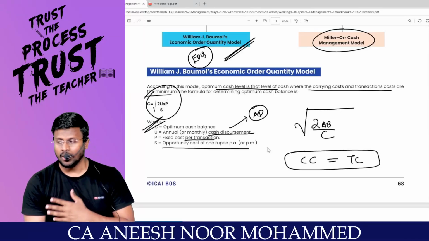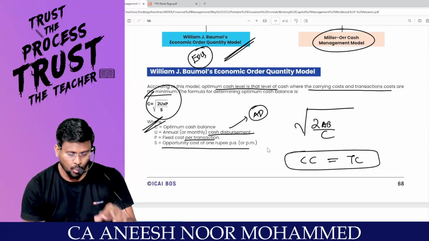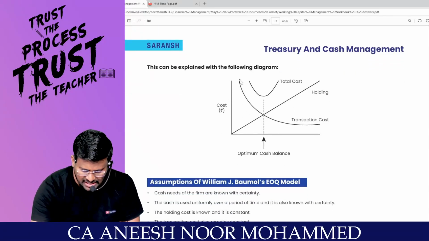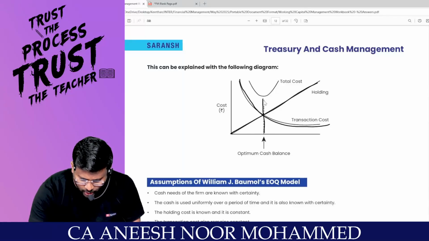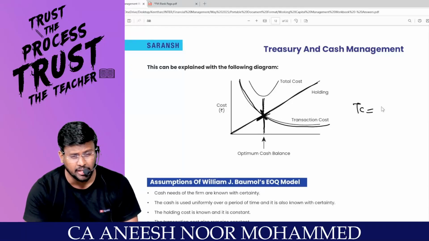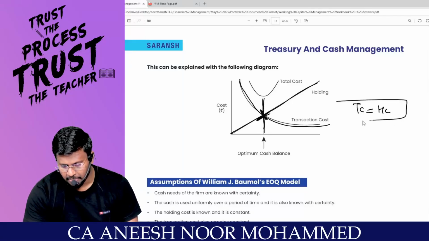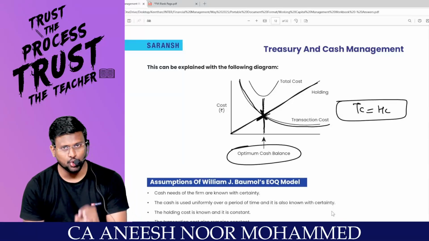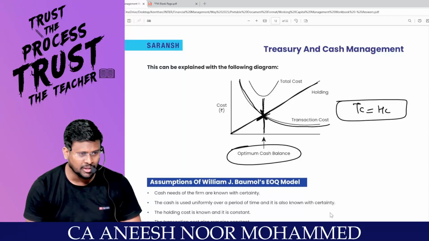Are you really with me? Instead of keeping the money in my hand, if I deposit it somewhere, I will be getting some return. What is that? Opportunity cost. So this can be explained with the following diagram. Transaction cost will come down and holding cost increases. There will be a total cost. There is a point where my transaction cost will be exactly equal to holding cost, correct? Carrying cost. Sir, it is a point at which my optimum cash balance is a point at which I should not incur highest money for the transaction cost, and also I should not incur highest money for the holding cost.